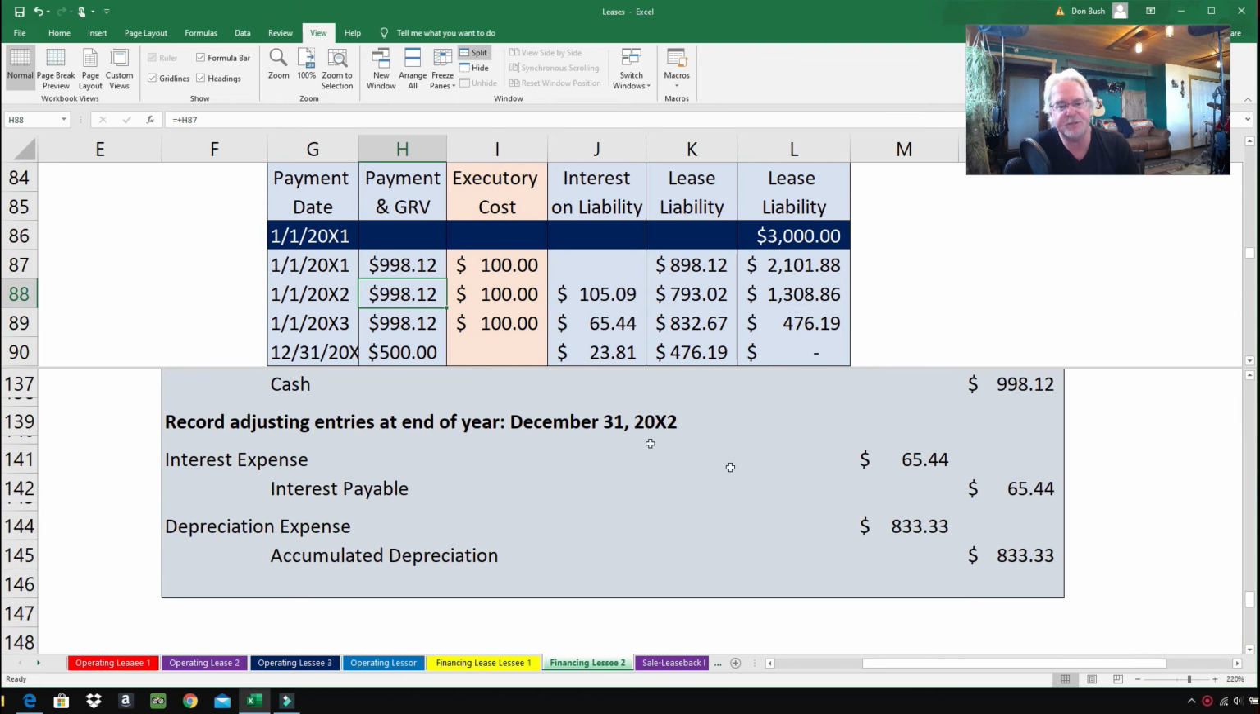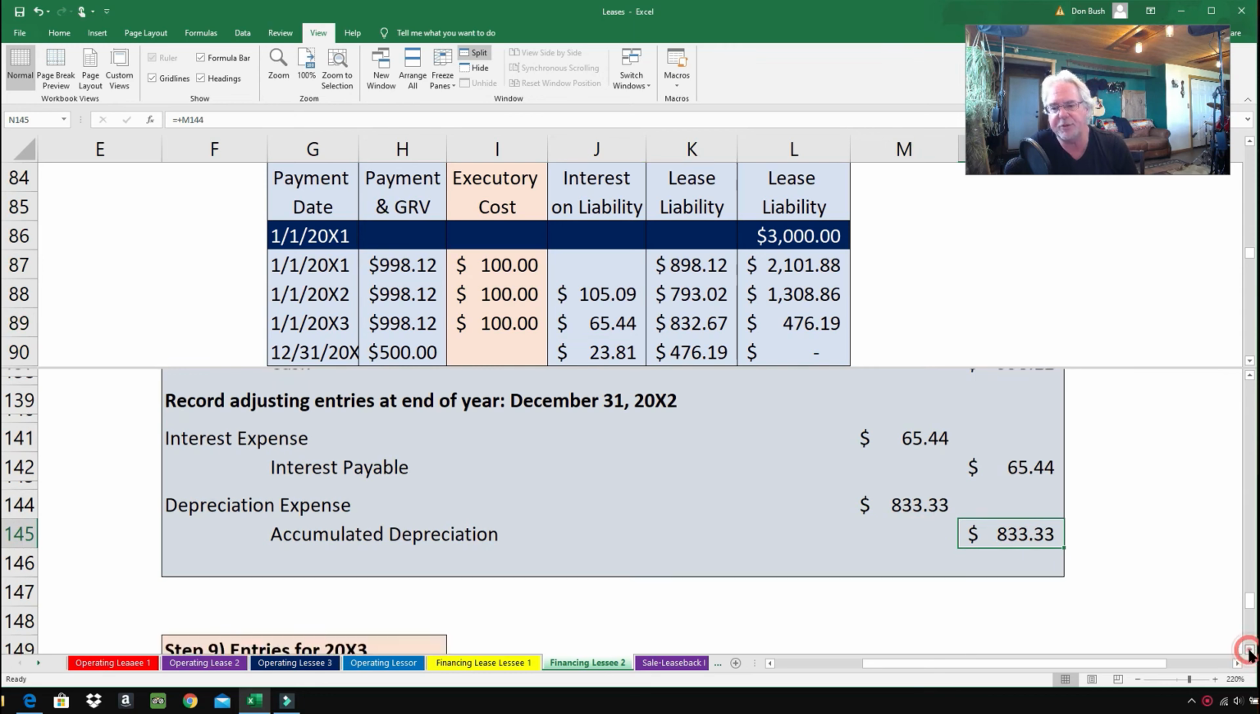Now we have a couple entries at the end of 2002. Interest expense of $65.44, and interest payable $65.44, because this interest of $65.44 is going to be paid the very next day. Depreciation expense and accumulated depreciation, same as before, $833.33, and there we go. So we're down to the last year.